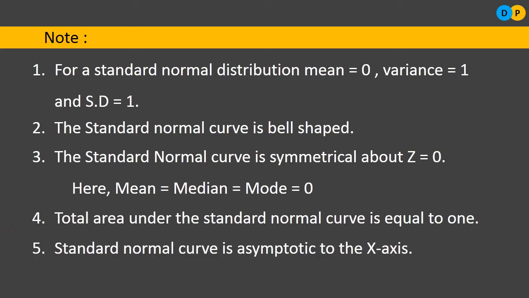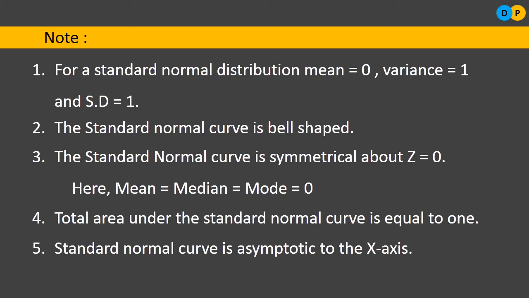And the fifth note is, the standard normal curve is asymptotic to the x-axis. It means it seems that the curve is going to touch the x-axis, but no, it won't touch the x-axis.